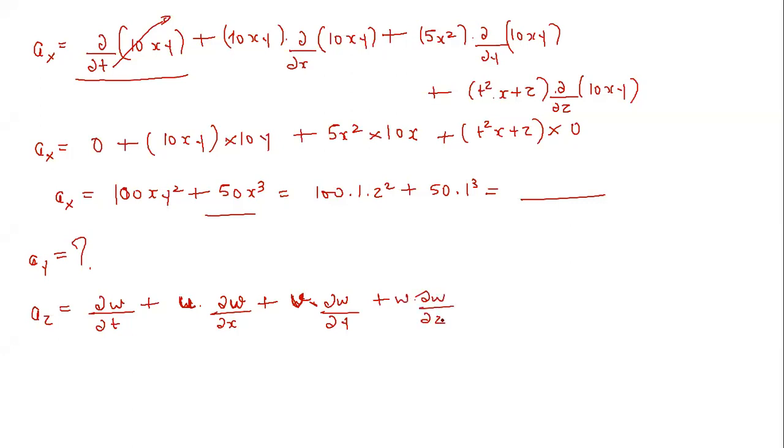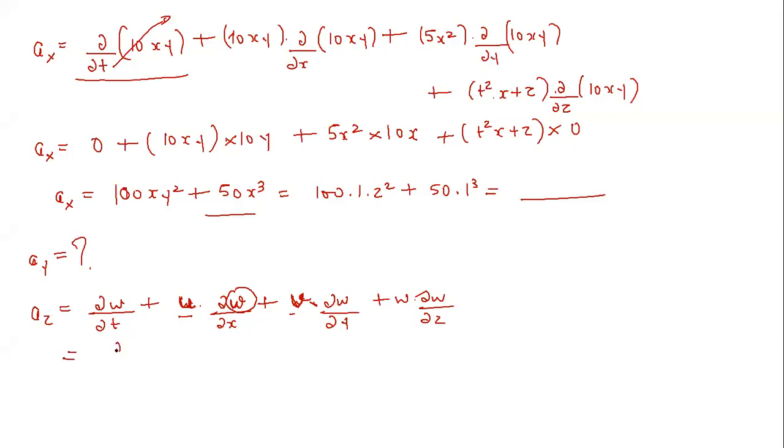So always remember, you have to change only this component whenever you're writing this equation. All other things are going to remain the same, that is u, v, w. Always keep this in mind: the variation of which component are you seeing? If you are seeing the variation of the z component of velocity, that means w. So put w: w changing with respect to time, then w changing with respect to x, w changing with respect to y, w changing with respect to z. Remaining all things remain the same.